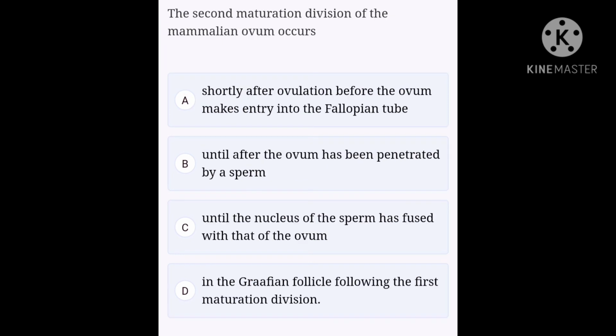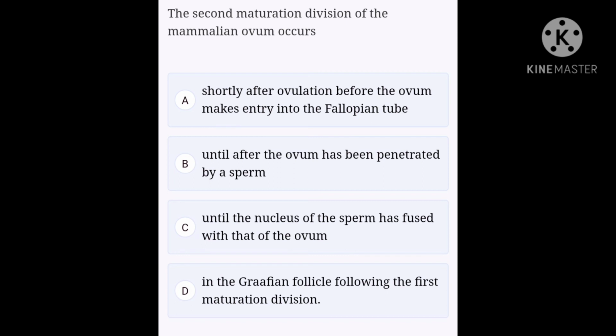Okay, next one. The second maturation division of the mammalian ovum occurs, option A, shortly after ovulation before the ovum makes entry into the fallopian tube. Option B, until after the ovum has been penetrated by a sperm. Option C, until the nucleus of the sperm has fused with that of the ovum. Option D, in the Graafian follicle following the first maturation division.